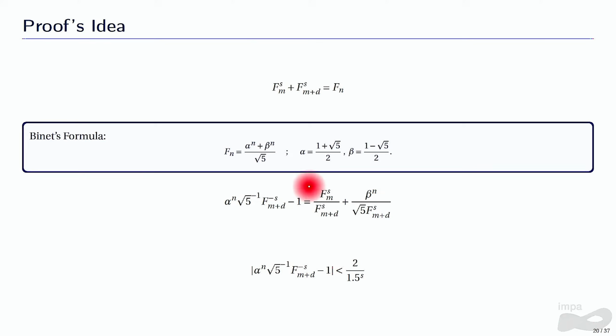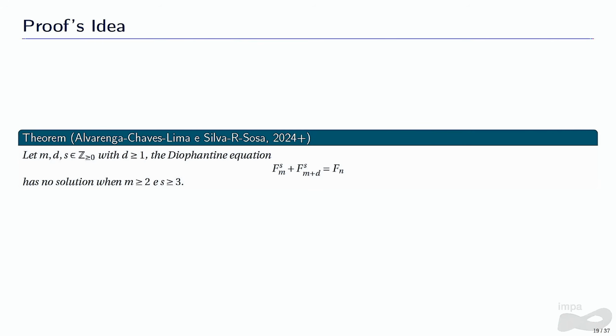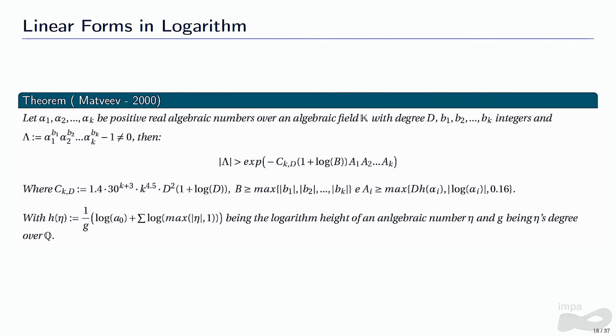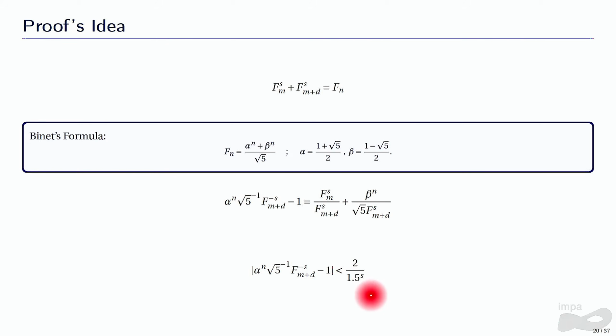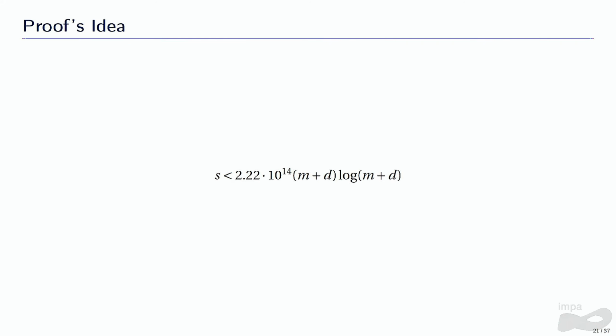So this thing here is similar to this in the Matveev theorem. So we can use the Matveev theorem here, and we will get a lower bound for this absolute value. So we get an upper bound for this S here. We get this upper bound for S, but this upper bound is not good.